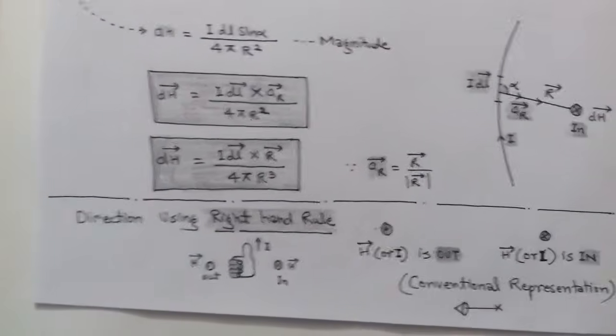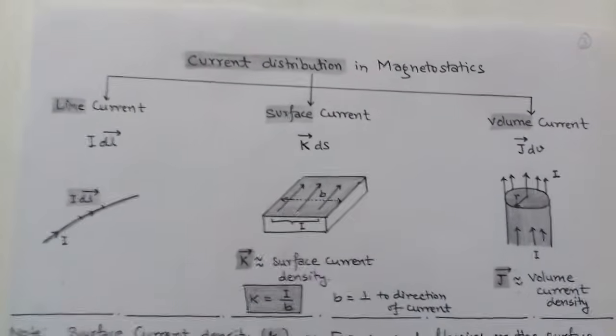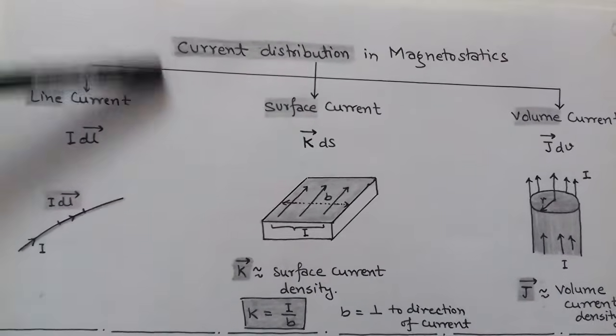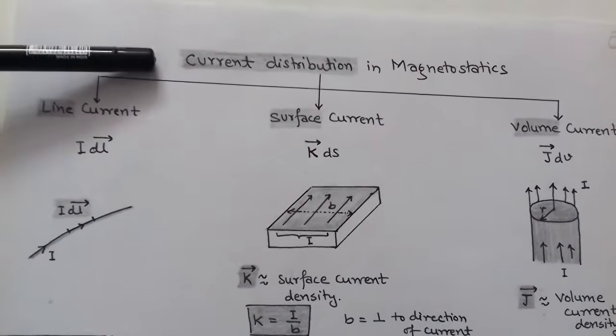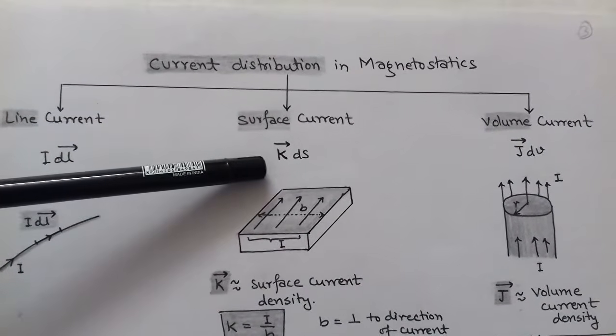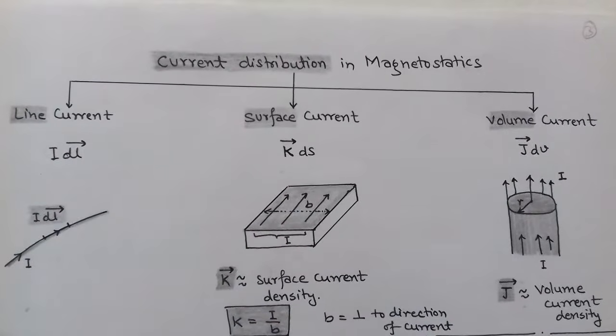Now the next is the current distribution in magnetostatics. In magnetostatics the current distributions are basically of three types. First is line current, second is surface current, and third is volume current. The line current element is denoted by I dl vector.